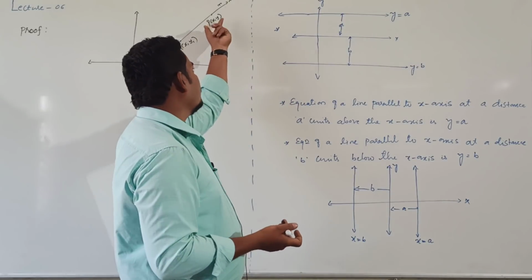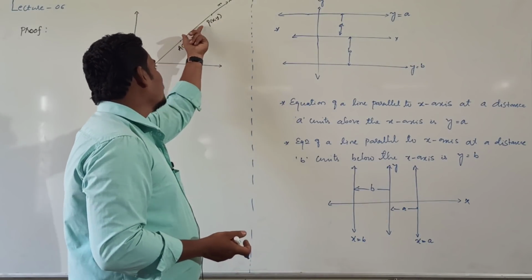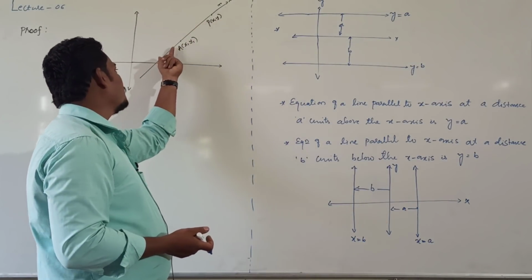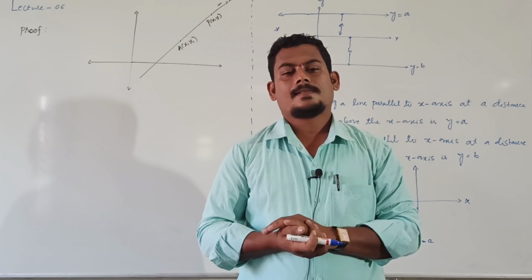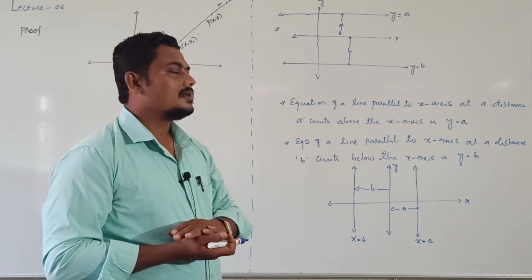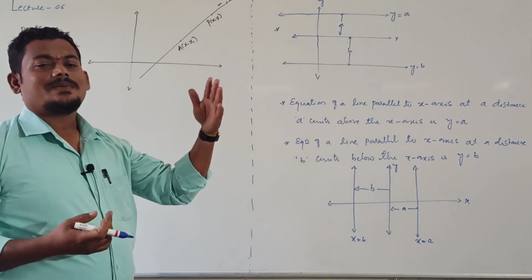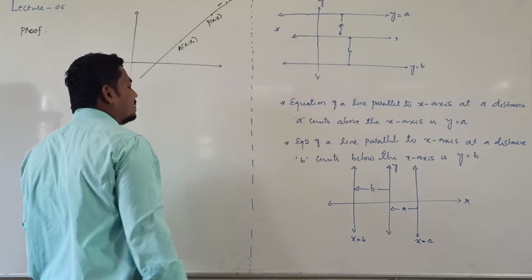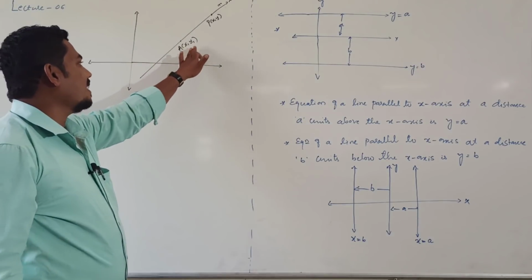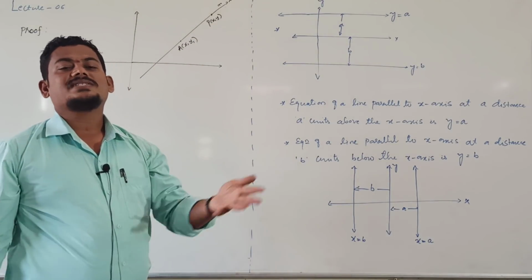Arbitrary point means this point may lie here, or here, or here. It lies anywhere on the line. Arbitrary means it is variable, not fixed. This is the fixed point and this is the variable point.